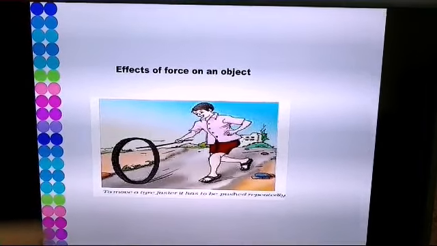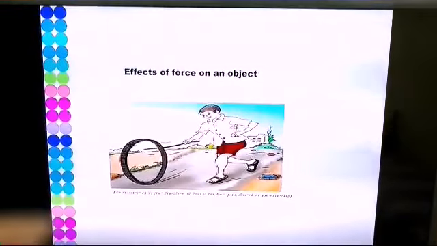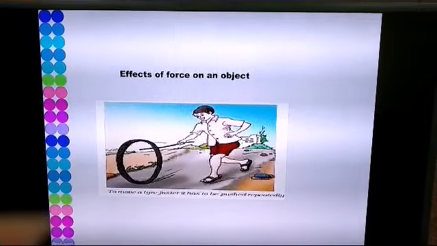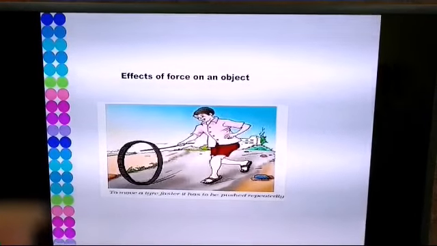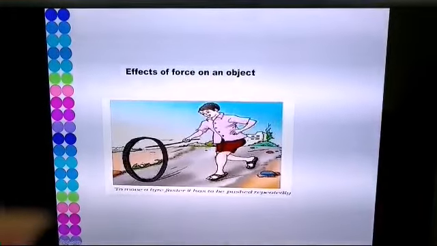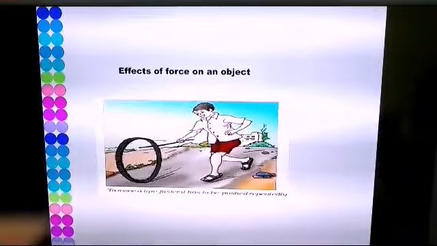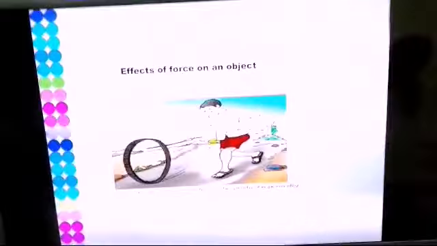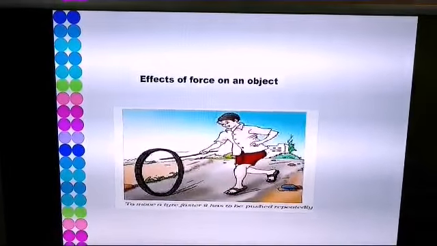We know the different types of forces are the gravitational force, the electrical force, electromagnetic force, nuclear force, and so on. We cannot see force acting on an object, but we can definitely see the effects of force acting on an object. Meaning, whenever we apply force on an object, we can see the effect of that force on the object. So, what are the effects of force on an object?